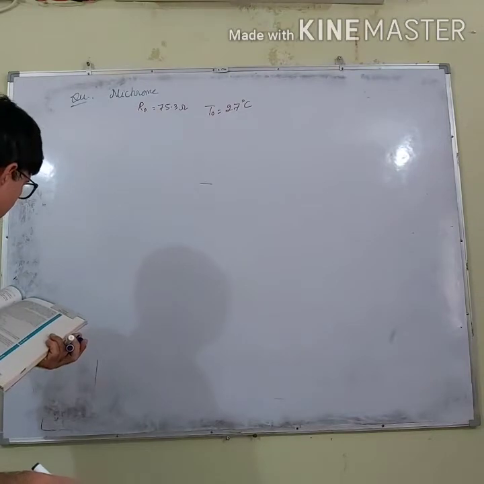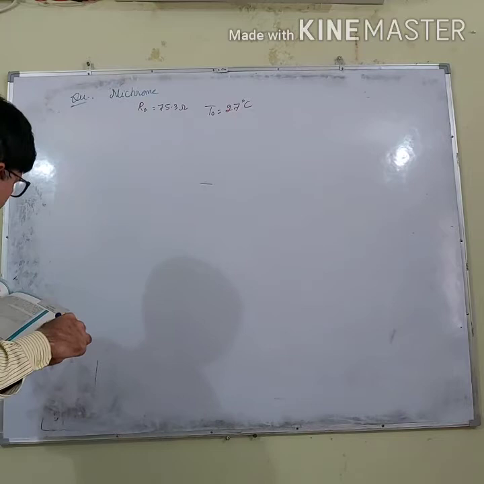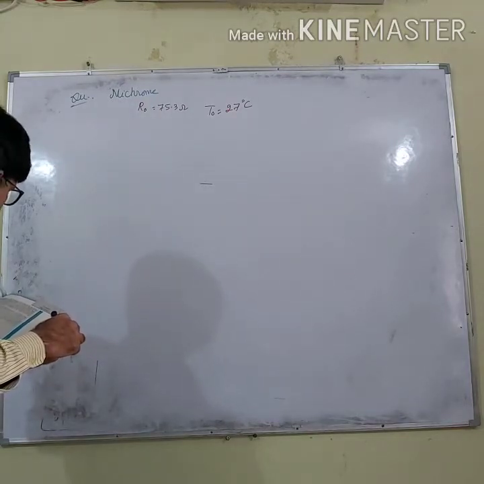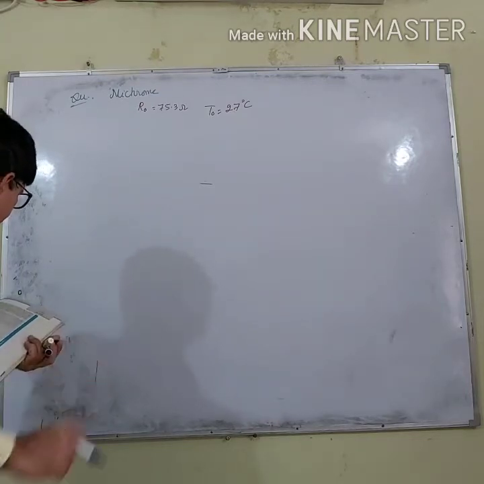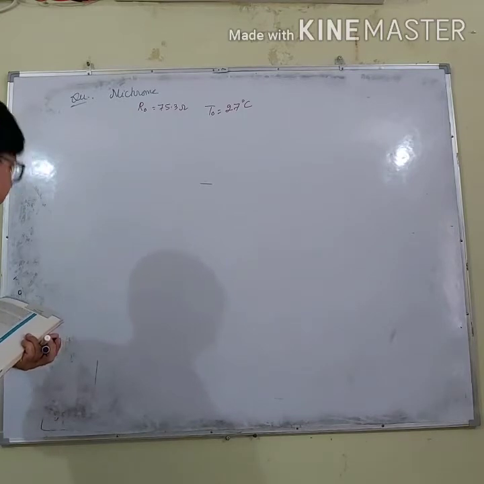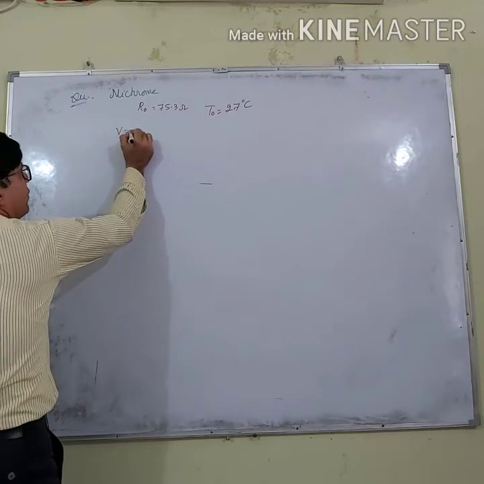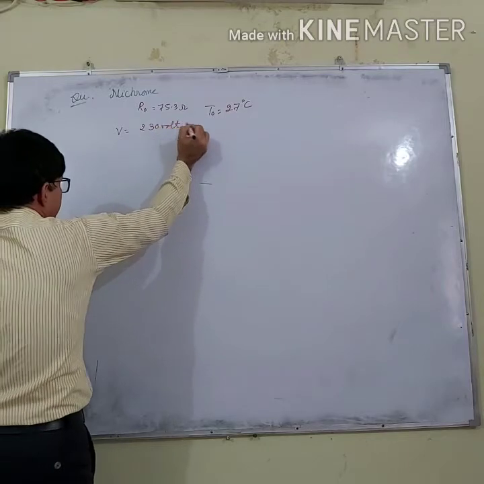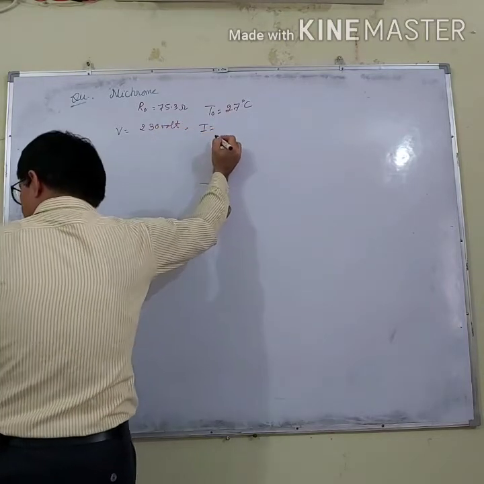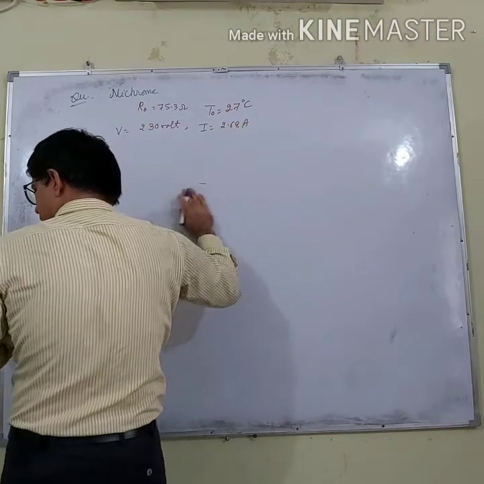And this resistance is 75.3 ohm. And again it says, if the toaster is connected to a voltage of 230 volt and the current settles in a few seconds, the steady value of current becomes 2.68 ampere.